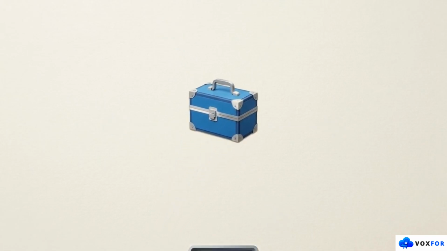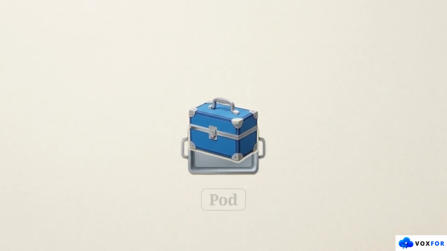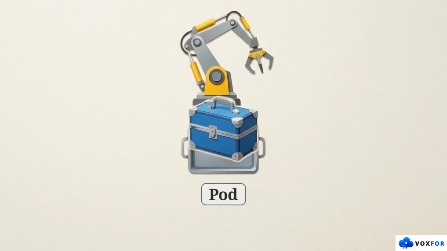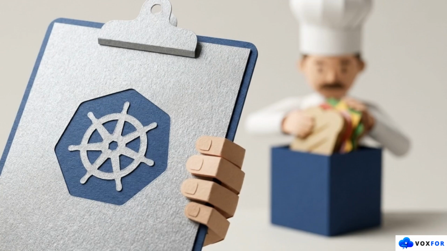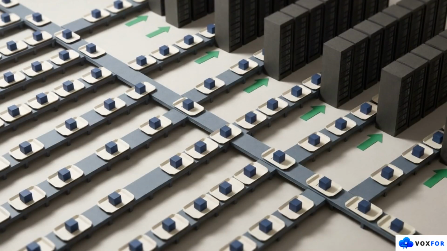This diagram shows how Kubernetes organizes things. It takes your Docker container and places it onto a serving tray called a pod. This tray is the basic unit Kubernetes works with, allowing it to easily pick up and move your containers around the network. Notice the division of labor here. Kubernetes does not cook the meal or pack the lunchbox. Its only job is to handle the complex logistics of distributing those containers across a massive infrastructure.